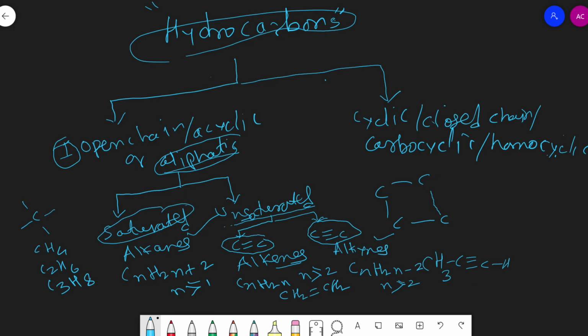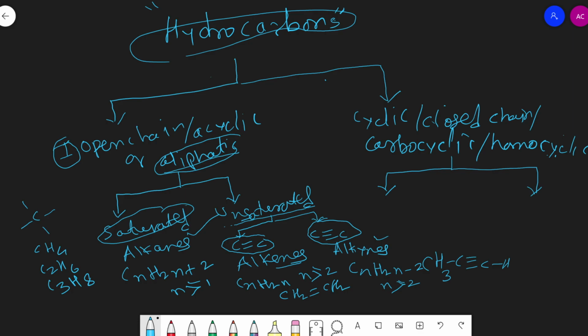So students, open chain hydrocarbons are mainly categorized as saturated and unsaturated. Saturated are known as alkanes, and unsaturated containing a double bond are known as alkenes, and those with a triple bond are known as alkynes. Now come here toward the cyclic hydrocarbons. Here in the case of cyclic hydrocarbons, we can classify them into two different types. Means they contain a ring of carbon atoms.